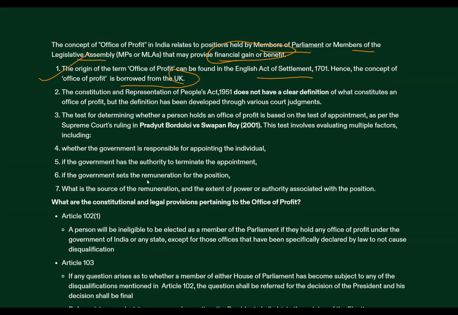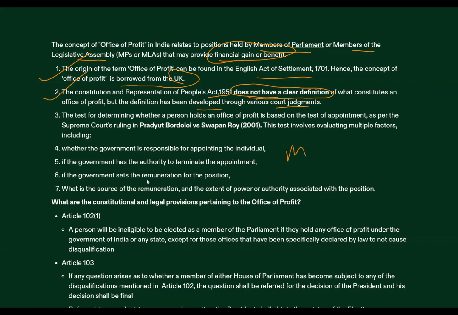Okay. The Constitution and RPA, Representation of People Act, do not have a clear definition of what constitutes an Office of Profit, but it has been developed through various court judgments. So be very, very clear about this. I'm again repeating, if any question statement says that Office of Profit has been mentioned or defined in the Constitution, or in any law, then it is incorrect.